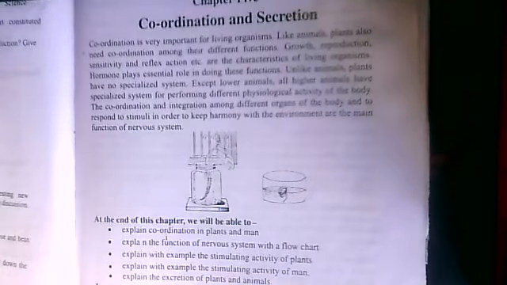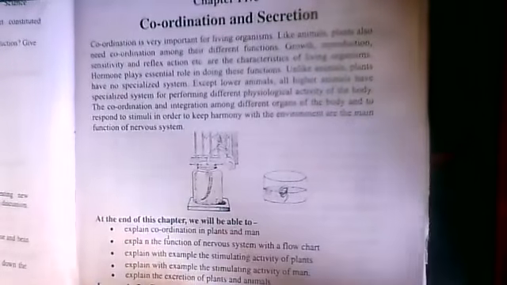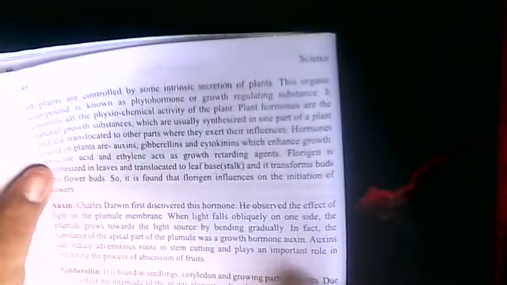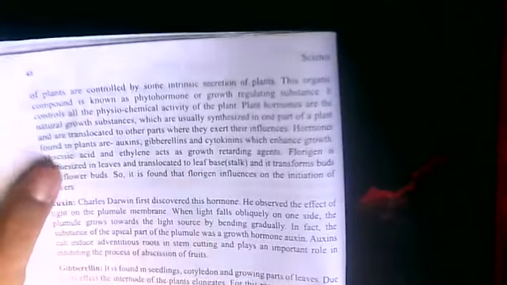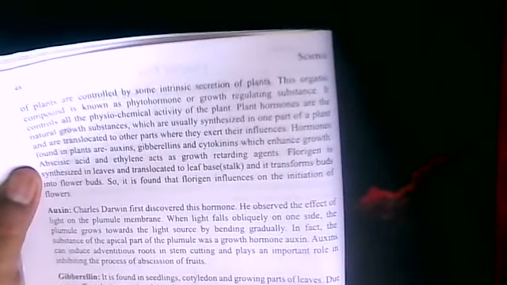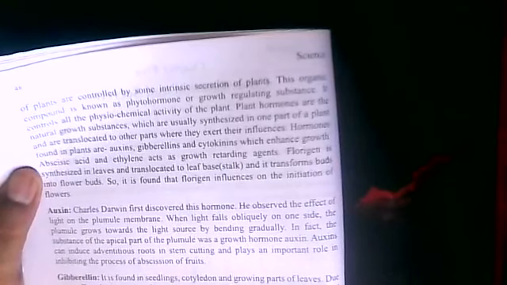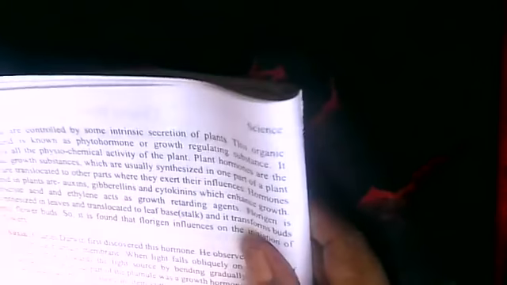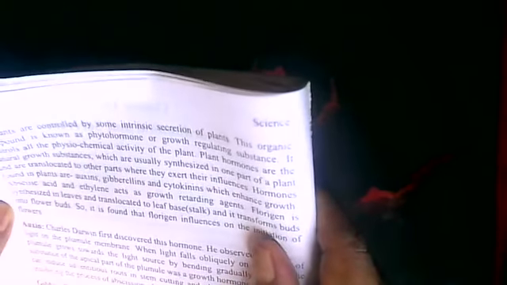Scientists try to know how plants coordinate all these activities. They opine that growth and development, origin of different organs, etc., of plants are controlled by some intrinsic secretion of plants. This organic compound is known as the phytohormone or growth regulating substance. Phytohormones. Phyto means plants, hormones means some growth regulating substances. Because of hormones, plants and animals grow normally or soundly or abnormally, like that. It controls all the physiochemical activity of the plant.